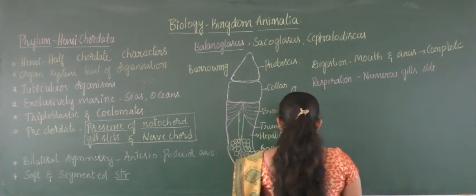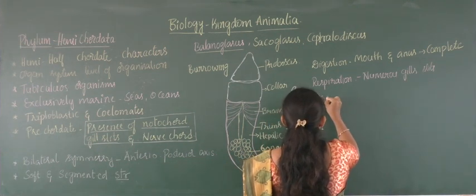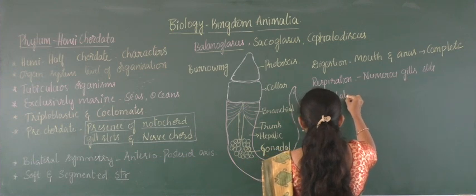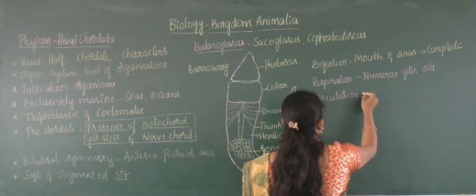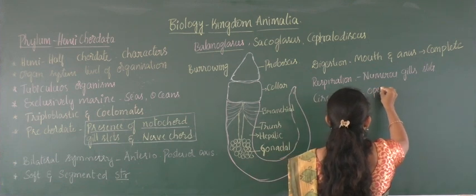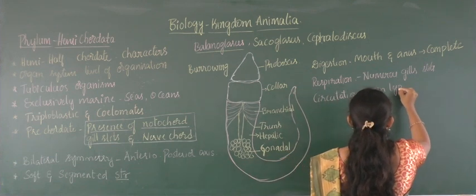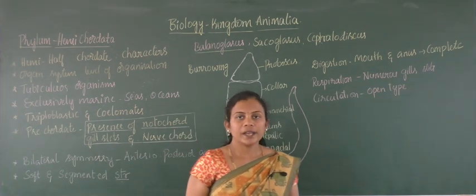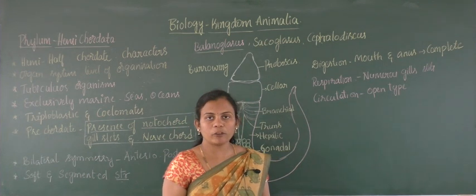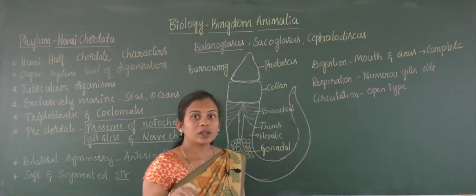And next is the circulatory system, or the process of circulation, which is of open type, and all the organs present inside the body of an organism are completely bathed with blood.